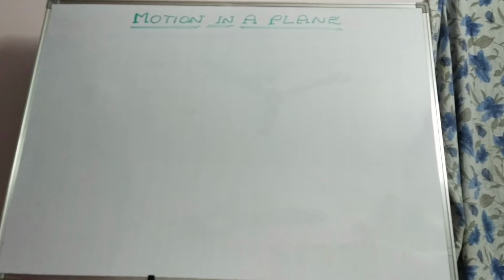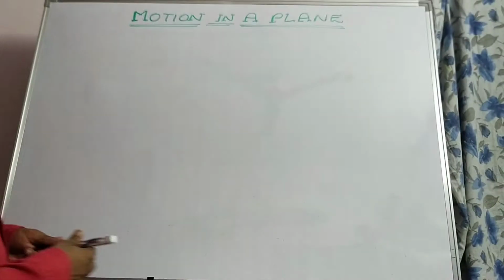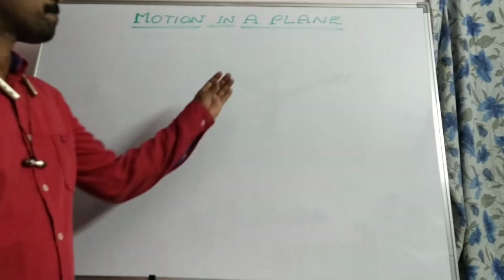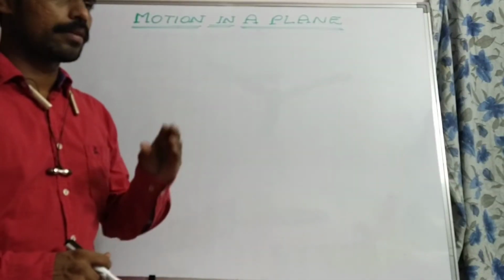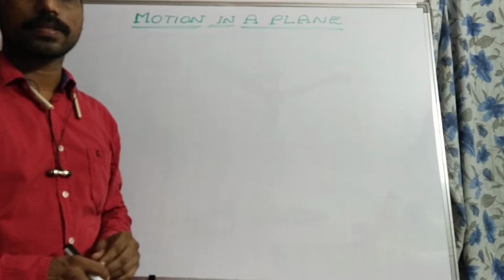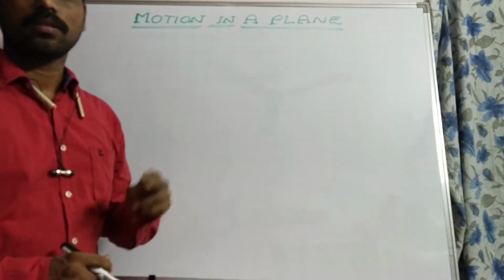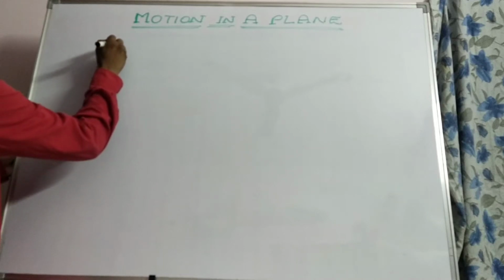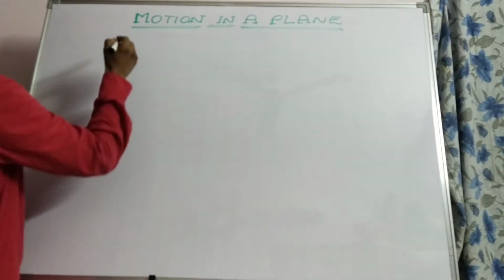The topic we are going to discuss today is motion in a plane. Before going to discuss motion in a plane, let us look at the types of physical quantities depending upon direction. What are the types of physical quantities depending upon direction?